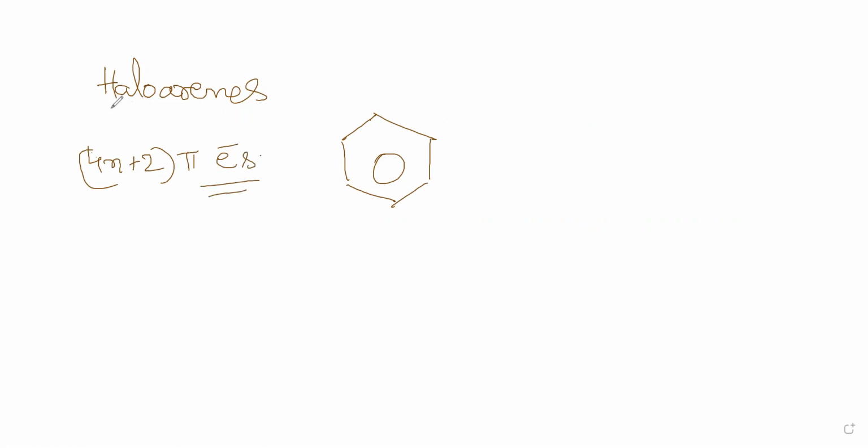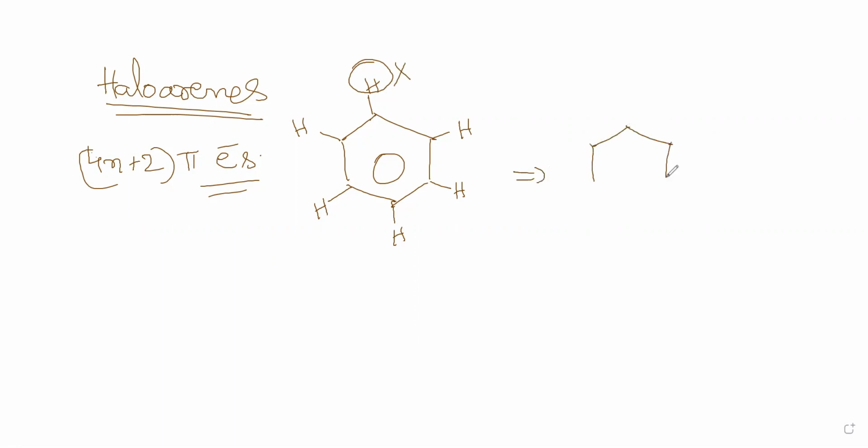In the benzene ring, you have hydrogens at every position. You know that very well. Now, if I substitute one of the hydrogens with X, I will get X on the benzene ring. Such things are called haloarenes.